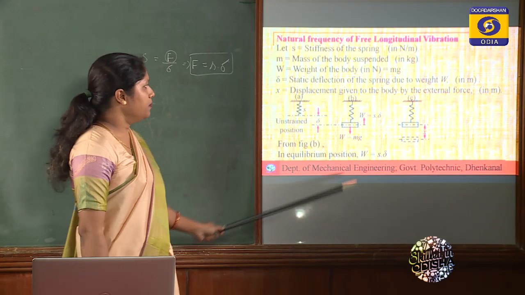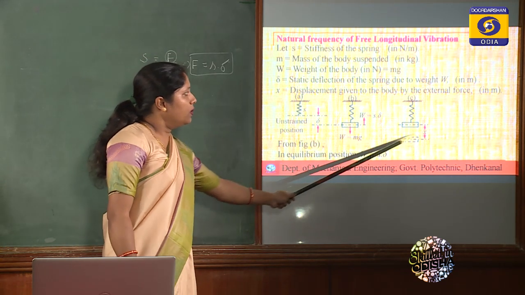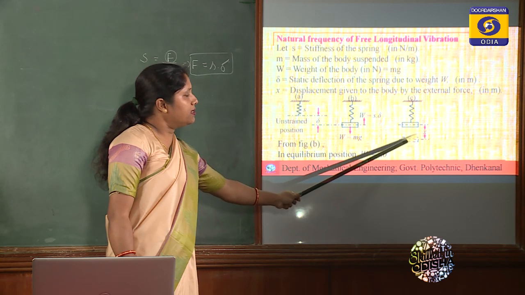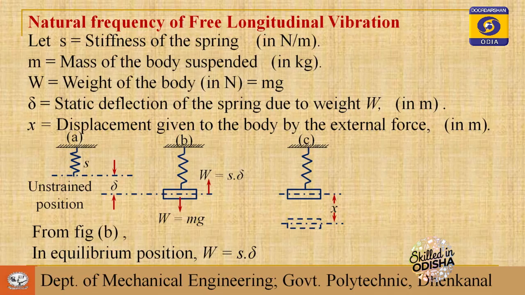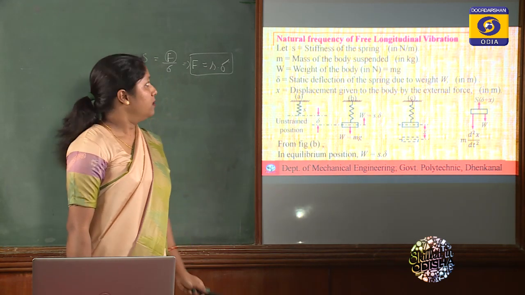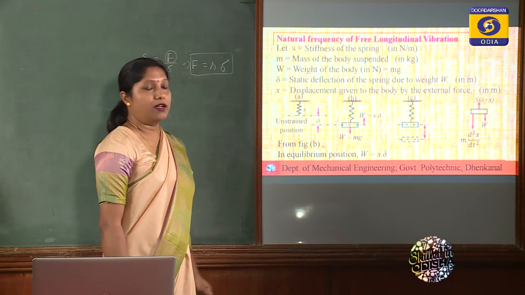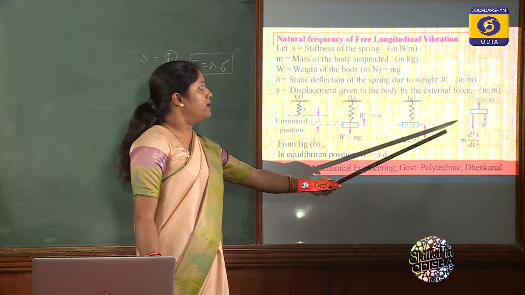Then we displace this mass by a distance x, so an initial displacement x is given to the mass. We'll see what happens after t seconds, and from that we'll derive the natural frequency of free longitudinal vibration. So this is the free body diagram.